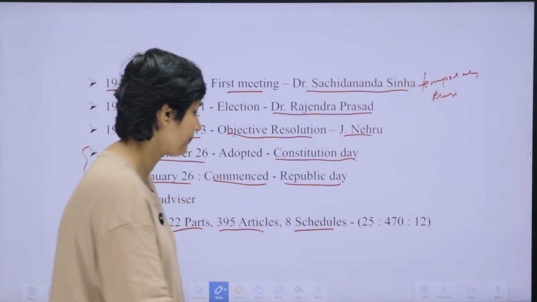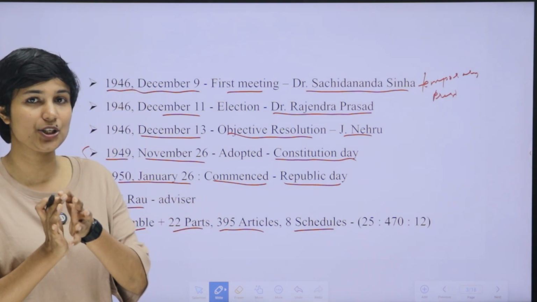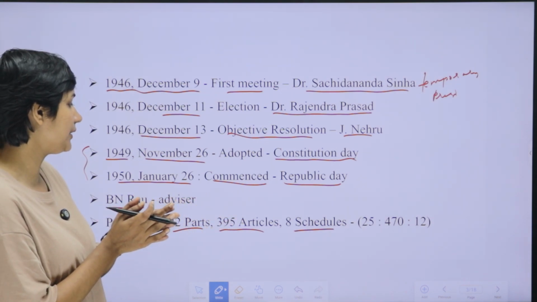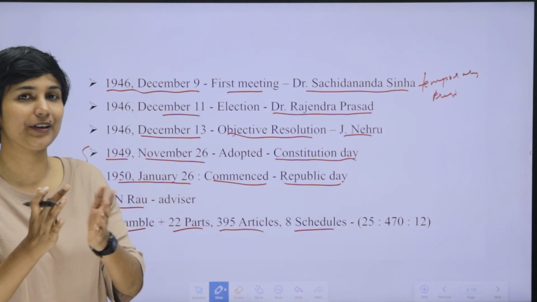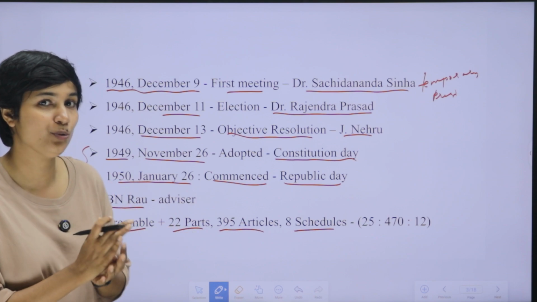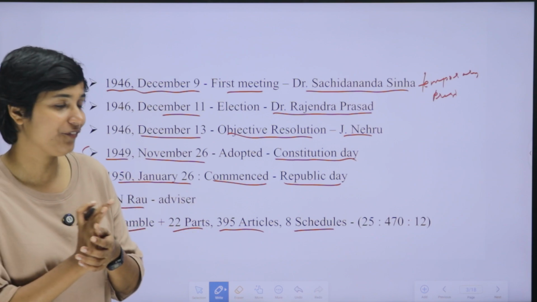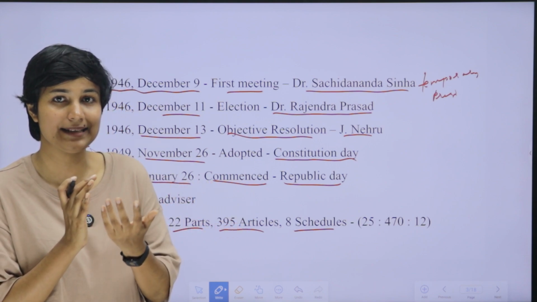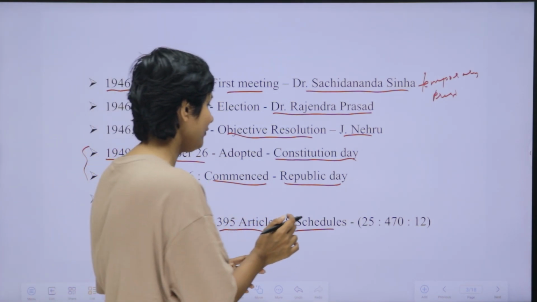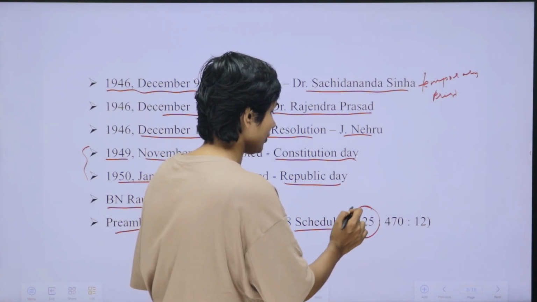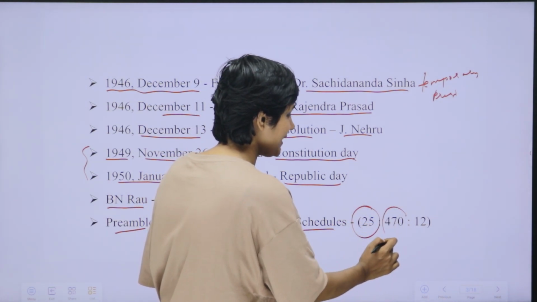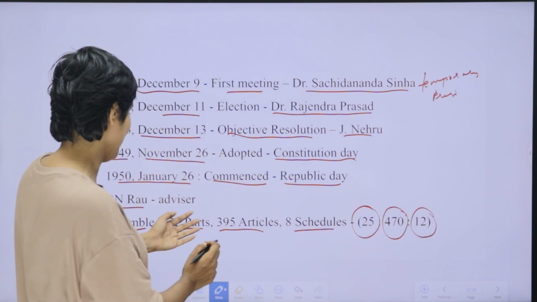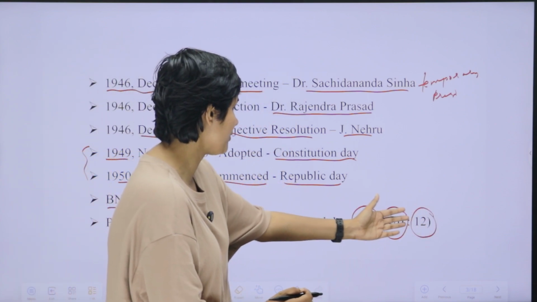As of now, in 2025, the number of articles, schedules and parts has increased. Now we have 25 parts, about 470 articles and 12 schedules. Previously we had 8 schedules, now we have 12.